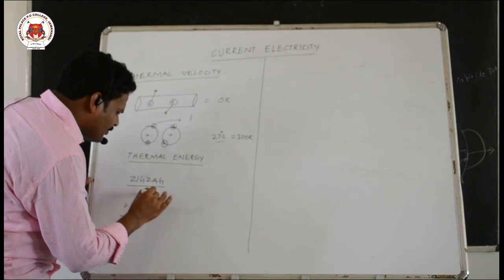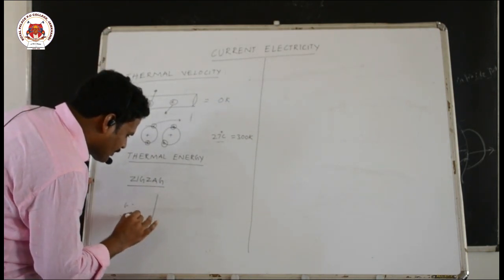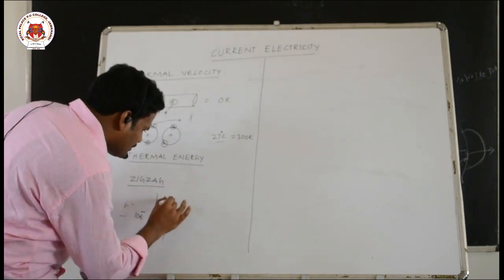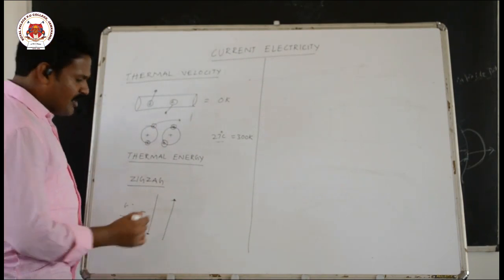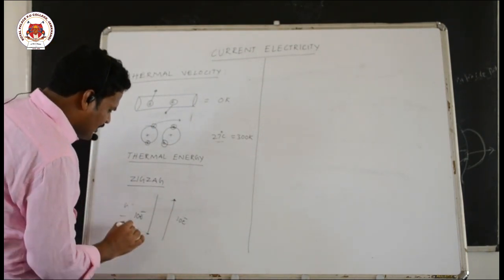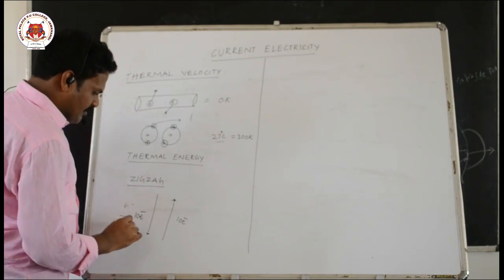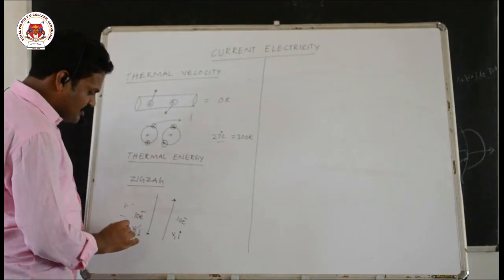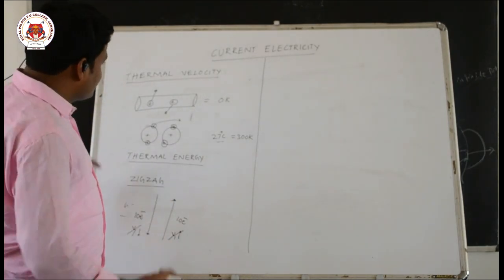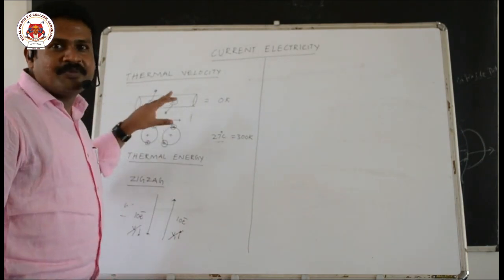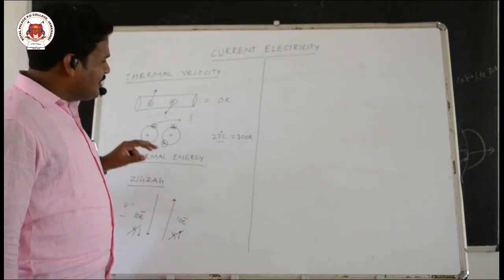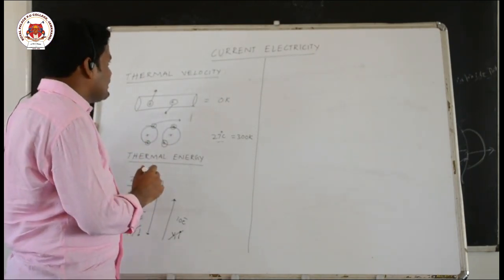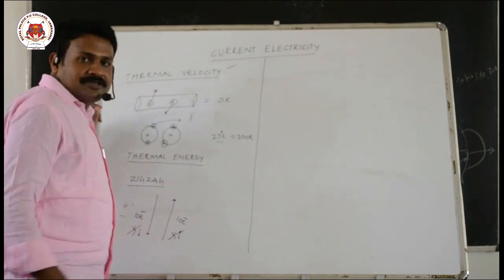Suppose let us assume some 10 electrons are moving in this direction. There may be another 10 electrons moving opposite to the previous electrons. Let us take the velocity of these electrons as V1. V1 in the downward direction and V1 in the upward direction, and the total velocity becomes 0. So the total velocity of all the electrons inside the conductor is 0. There is no electron moving in a particular direction. That's why thermal velocity cannot generate electric current.